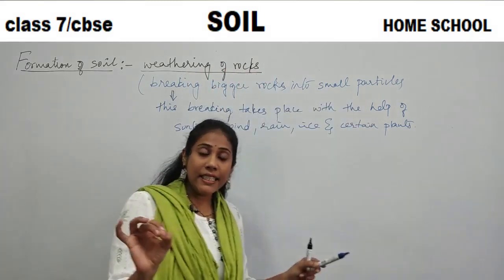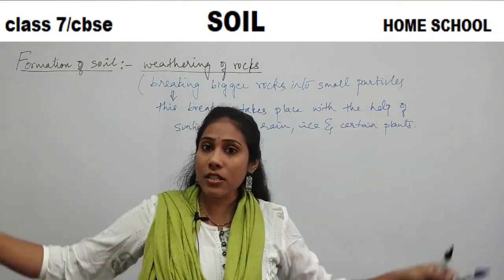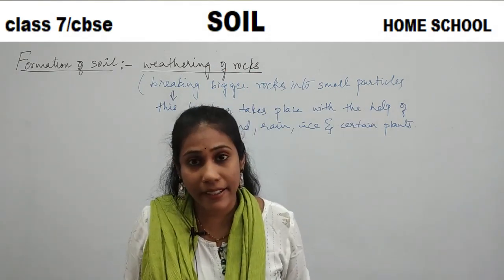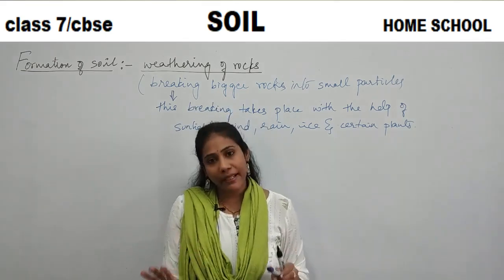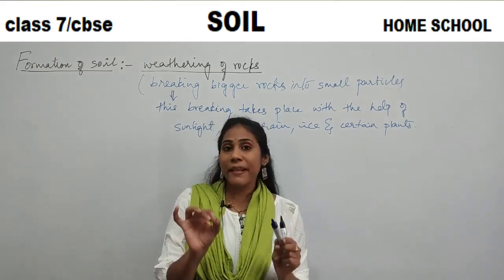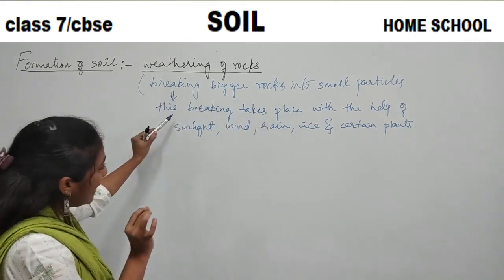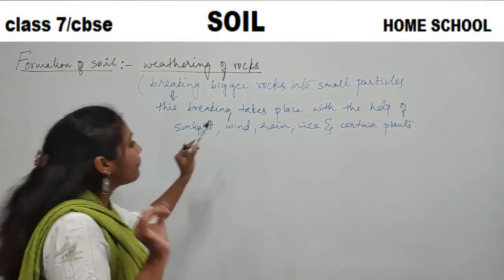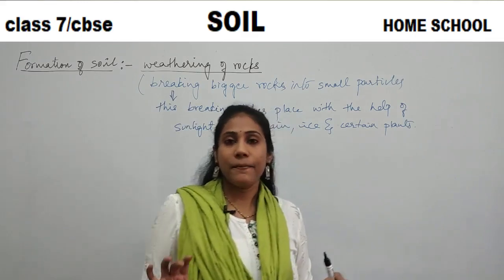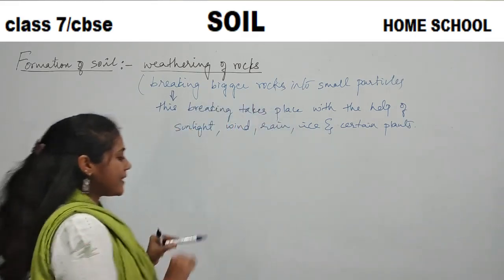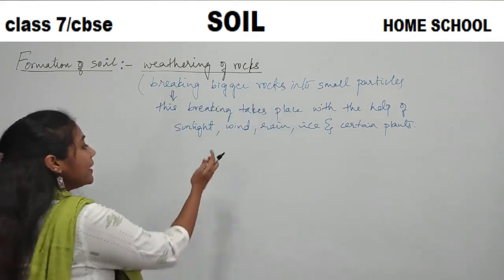Weathering in the sense, bigger rocks or bigger mountain things will break up into smaller and smaller pieces. So how does this breaking take place? With the help of sunlight, wind, rain, ice and certain plants. One example I will show you.